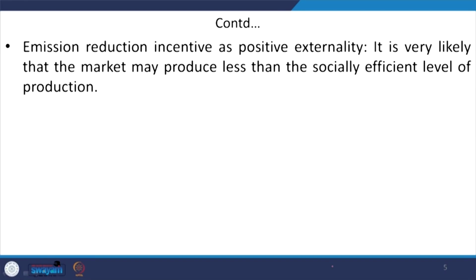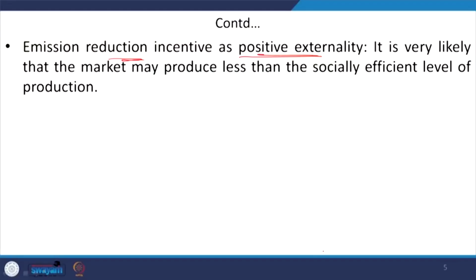And moreover, this emission reduction is also acting as an incentive in the case of positive externalities, right. We talked about two types of externalities, one is negative externalities. In negative externalities, we are saying a tax is a suitable measure, just like a pollution tax.